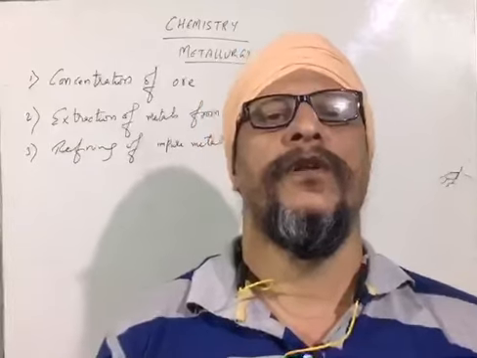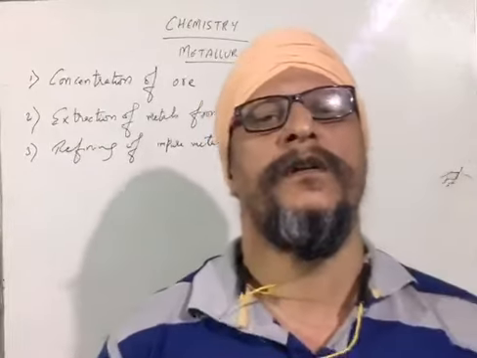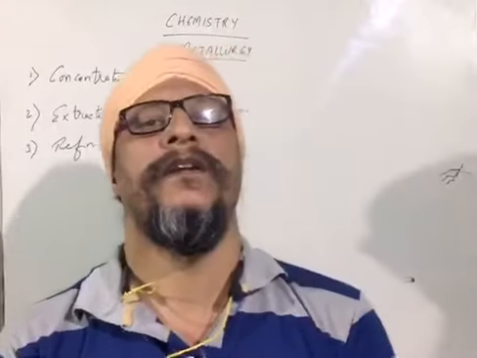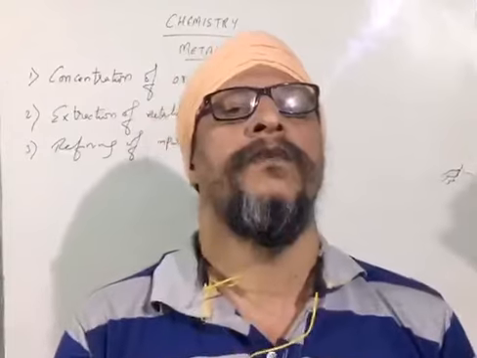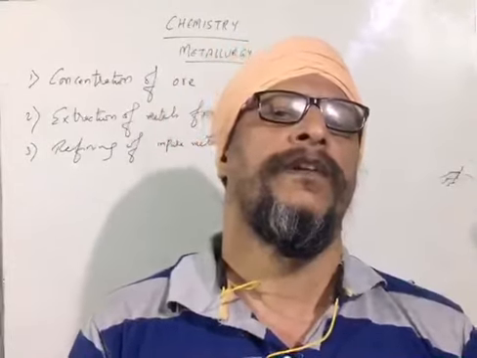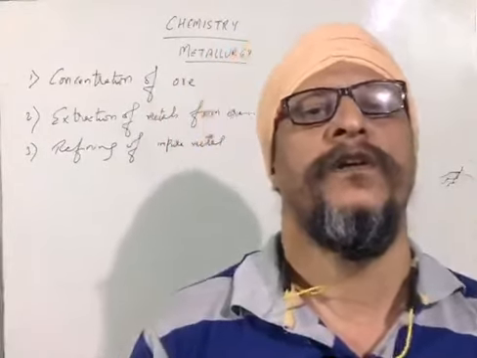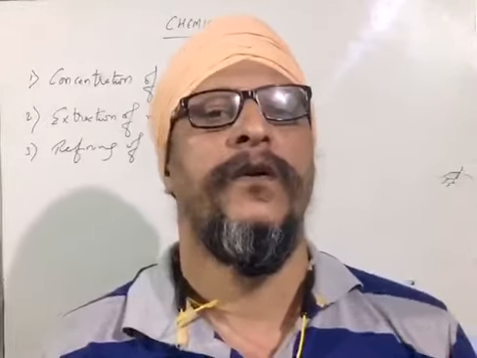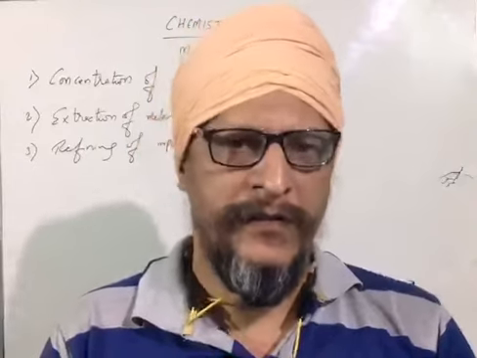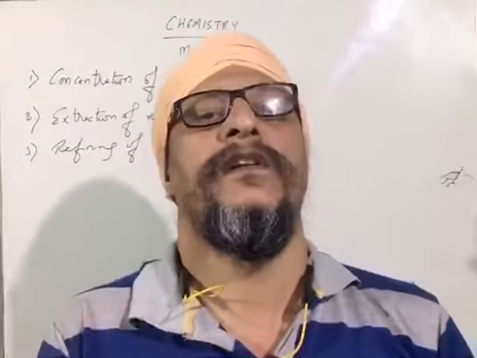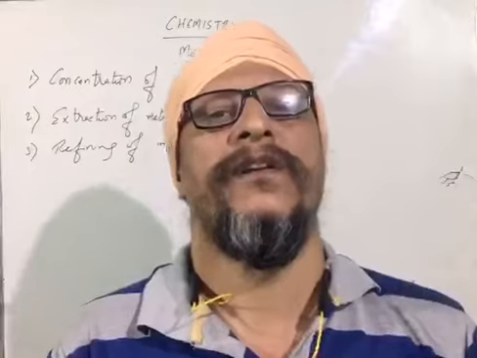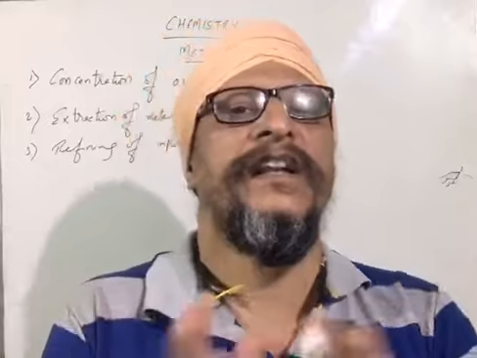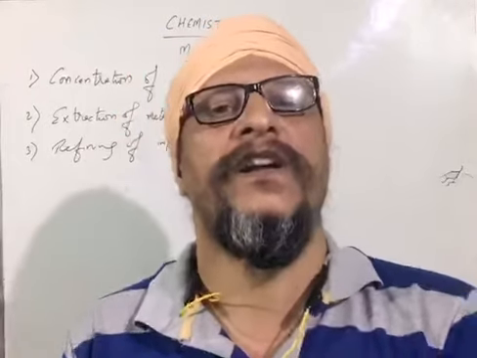Okay. So number one, first of all, I want to tell you about gravity separation. You must keep in mind that the other name of gravity separation is hydraulic washing. This method is used for the concentration of oxide ore of heavier metals such as the ore of lead, tin, or iron, etc. This method is based upon the difference in the densities of the ore and the unwanted impurities.